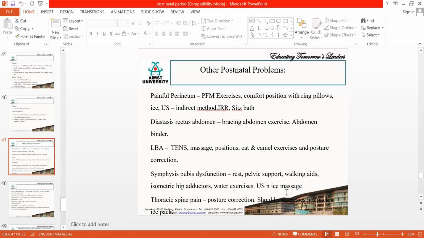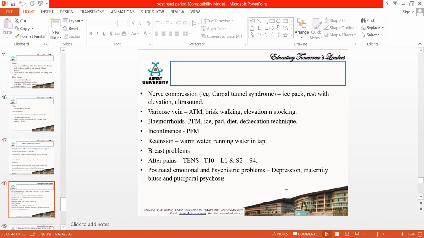I'm not going into detail because during the antenatal class itself, we have seen the exercises for all these things in depth. That's why I'm not going into detail. If they have any nerve compression, you can teach them elevation with active movements. Apart from that, you can also give them an ice pack, then ultrasound. This also will help reduce the swelling and the nerve compression will be relieved.